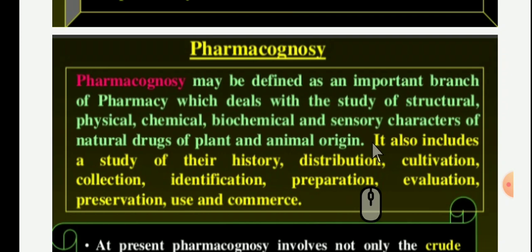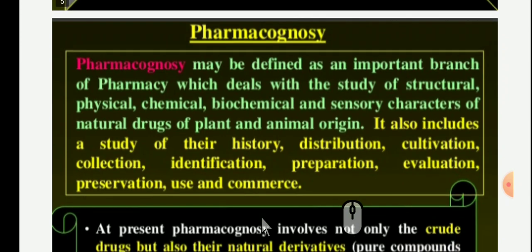It also includes a study of their history, means history of plants, from where they are cultivated, collected, distribution of that plant material or animal material, cultivation, collection, identification, preparation, evaluation, preservation, uses and commerce. This is the definition of pharmacognosy coined by C.A. Seydler.